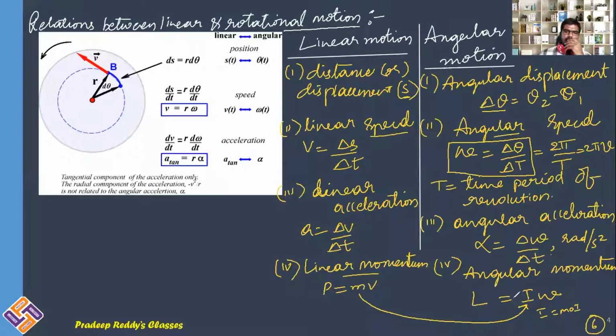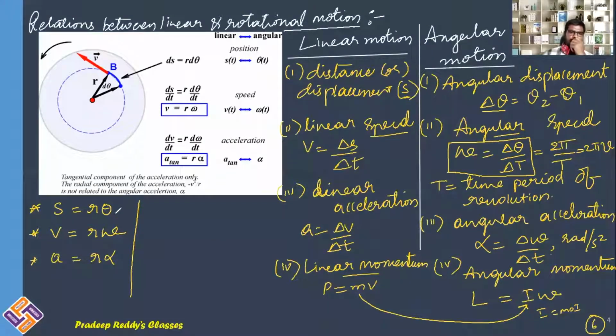So this is the relation between terms of linear motion and angular motion. We already have learned linear distance is equal to r into theta, and if you differentiate this, you will get v is equal to r into omega. If you differentiate this, you will be getting a is equal to r alpha. This is the relation between linear and angular motion.